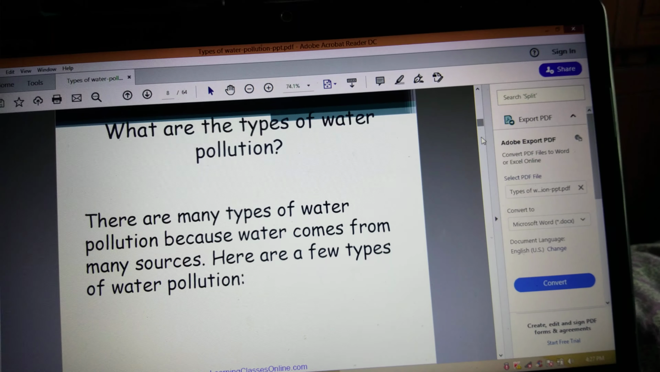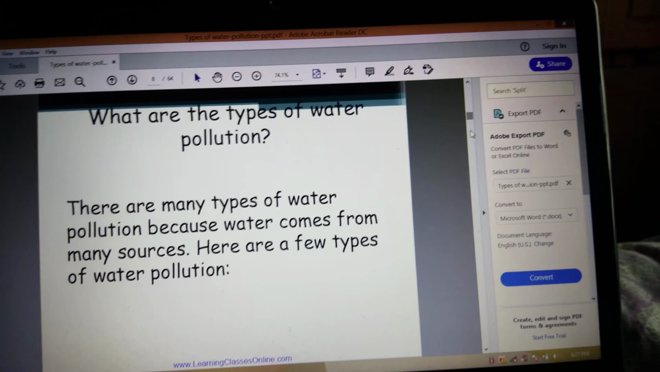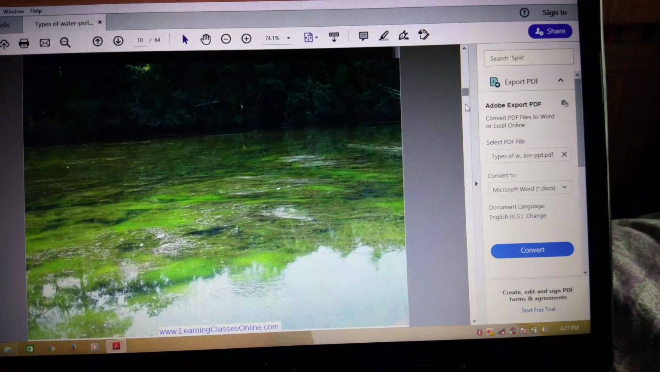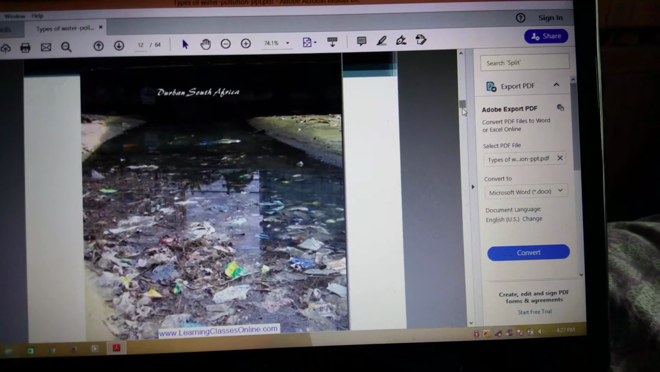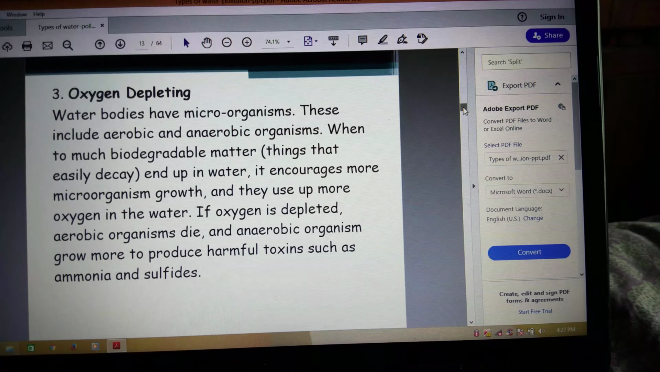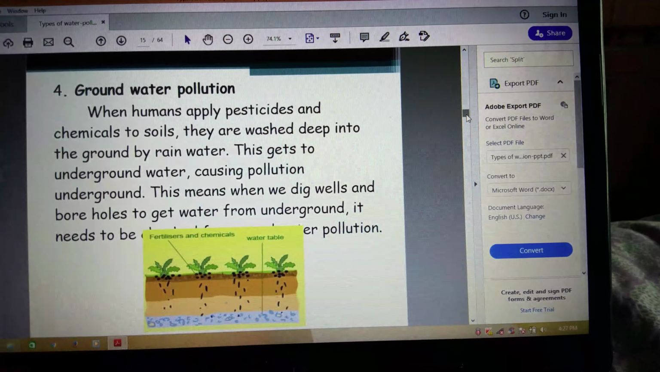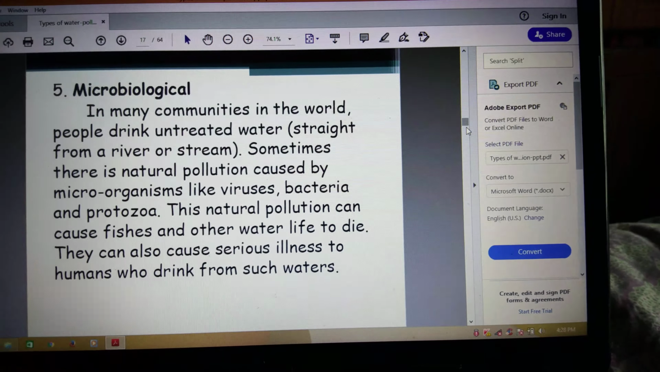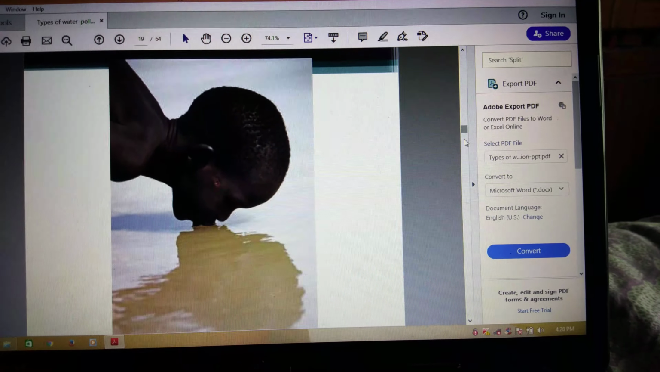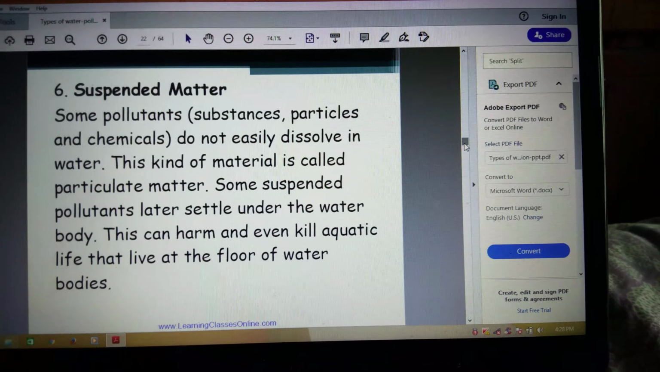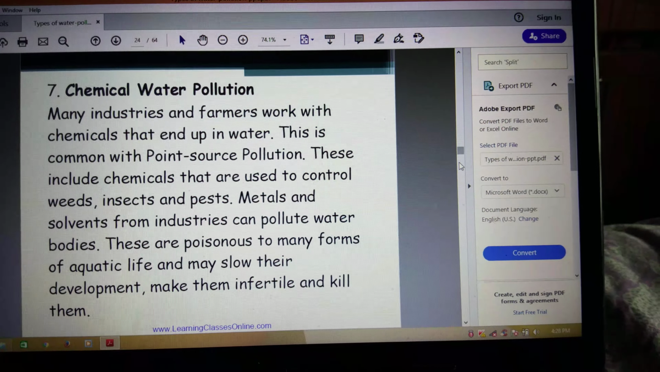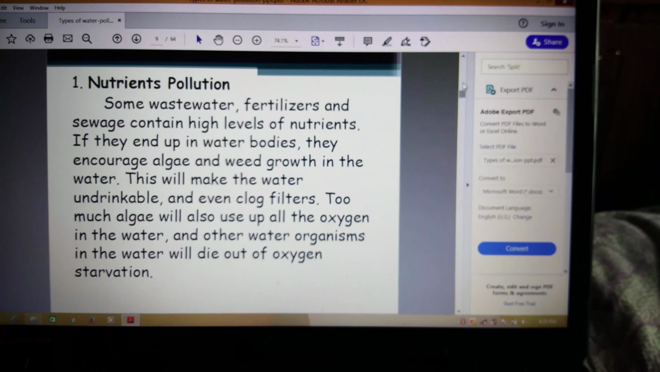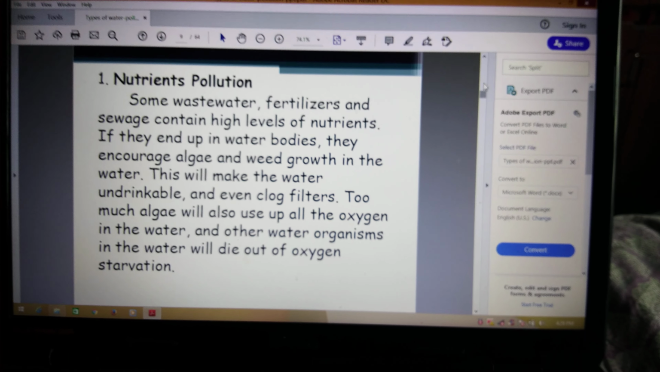Then the types of water pollution: it may be nutrient pollution, surface water pollution, oxygen depleting, groundwater pollution, microbiological, suspended matter, chemical water pollution, oil spillage, etc. First we are going to learn about nutrient pollution.